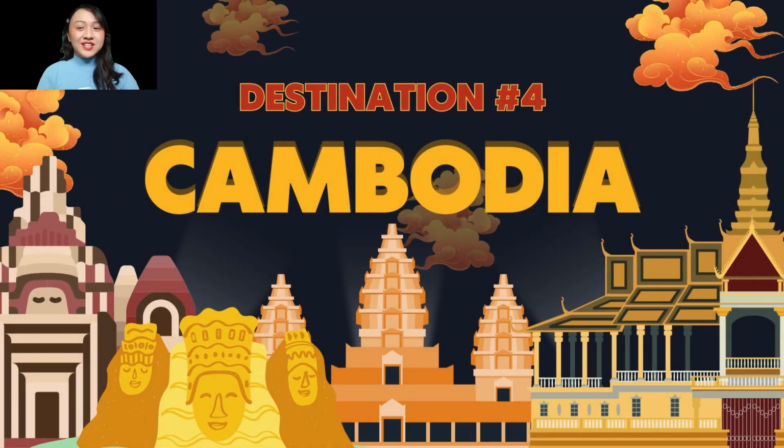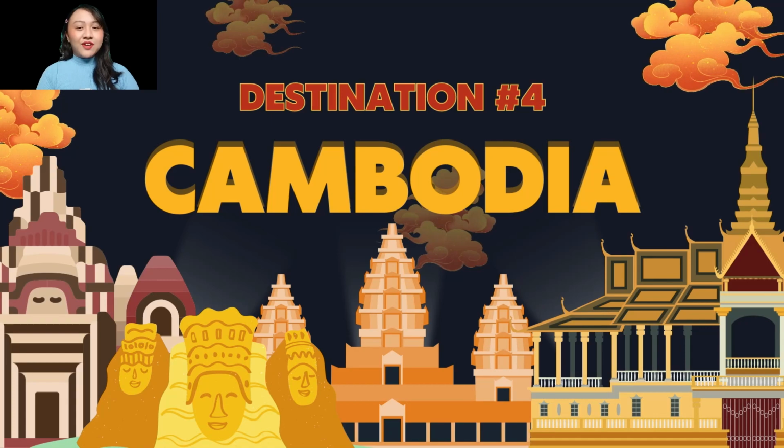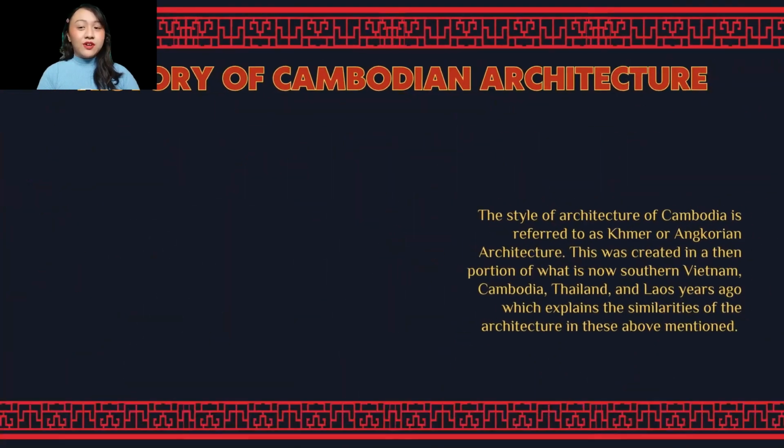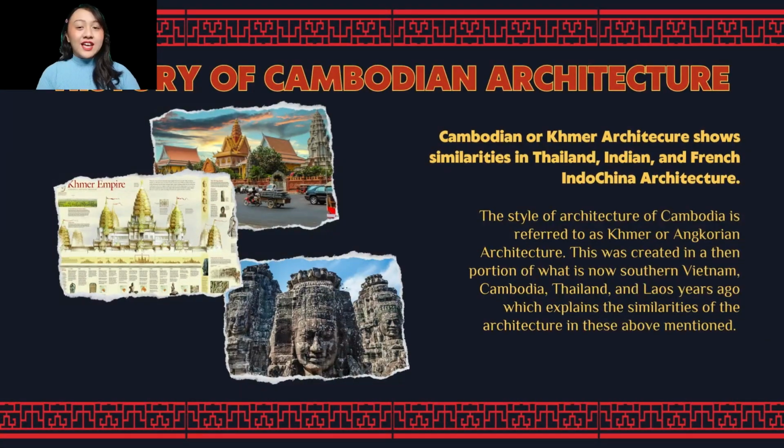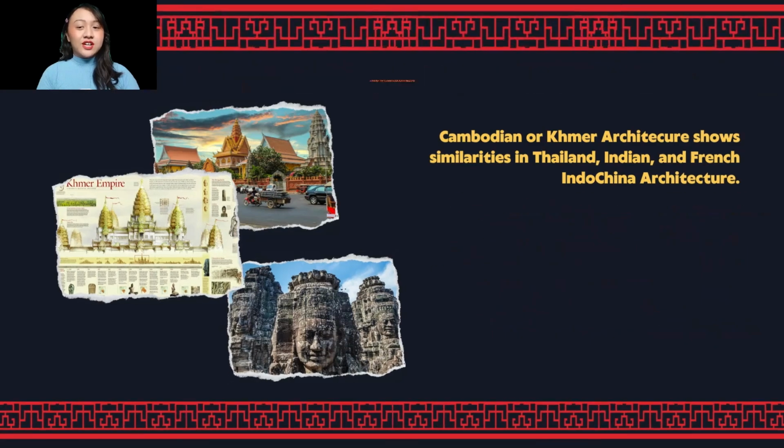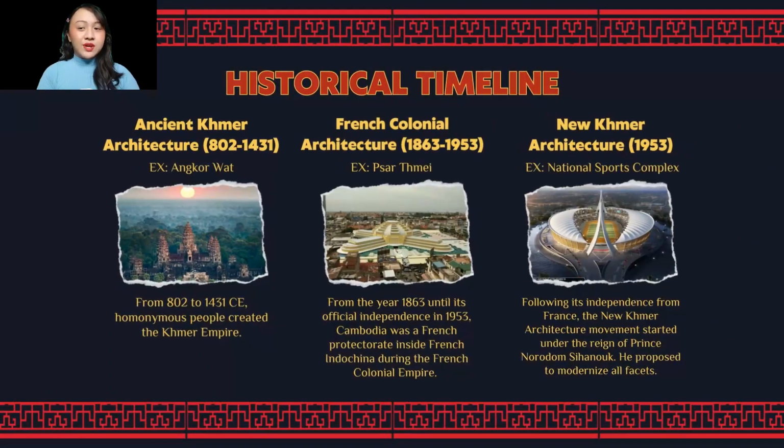Let me now welcome you to the Land of Smiles, Cambodia. The style of architecture of Cambodia is referred to as Khmer. It is also sometimes referred to as Angkorian architecture. Here's a brief discussion of the three main historical chronicles of the architecture of Cambodia. First on the list is ancient Khmer architecture.